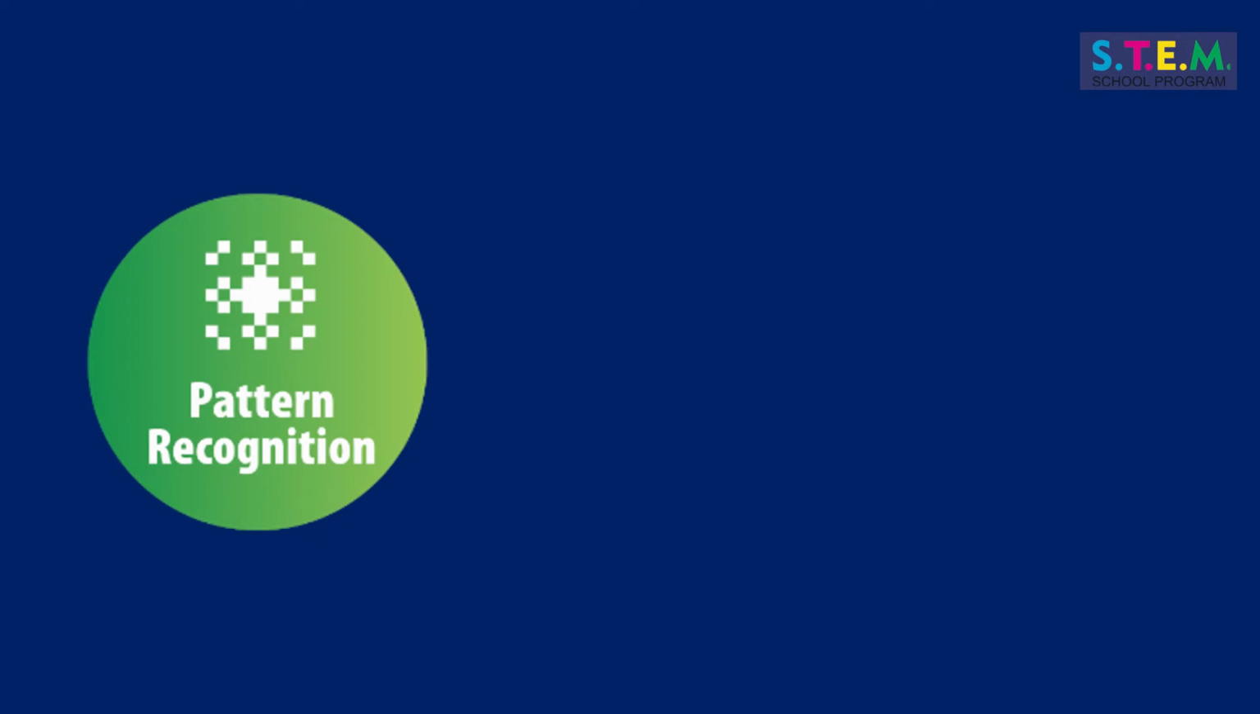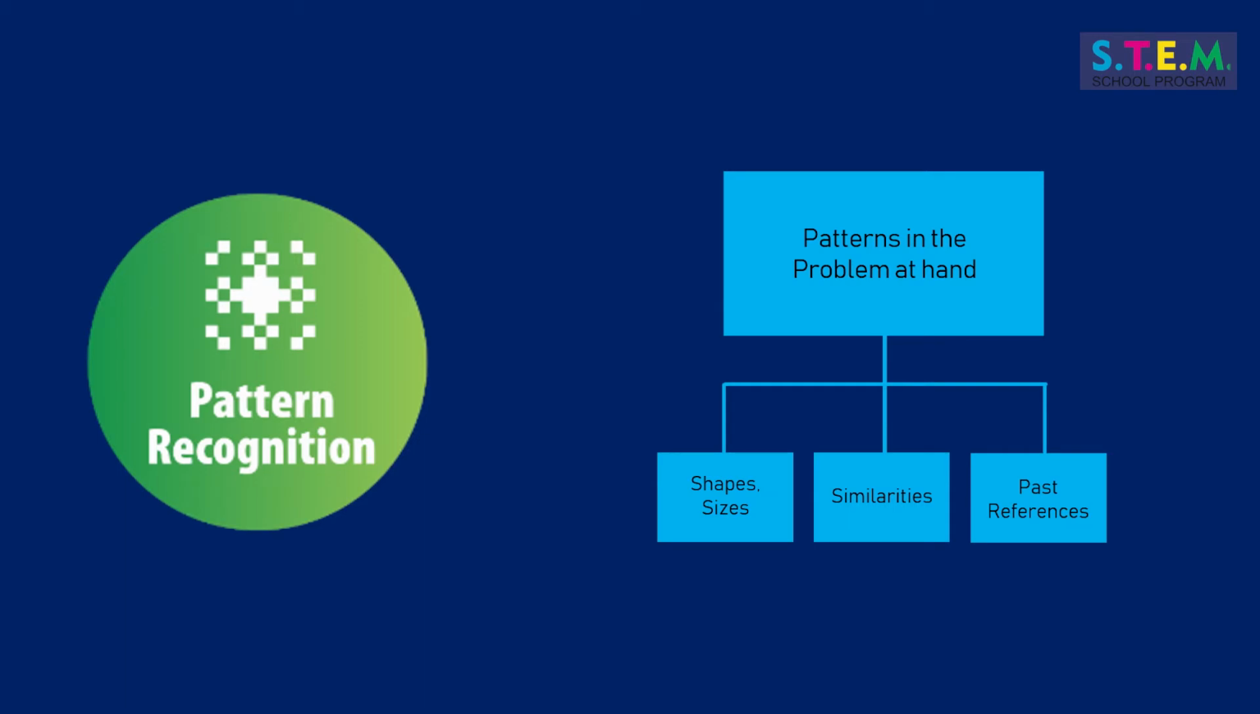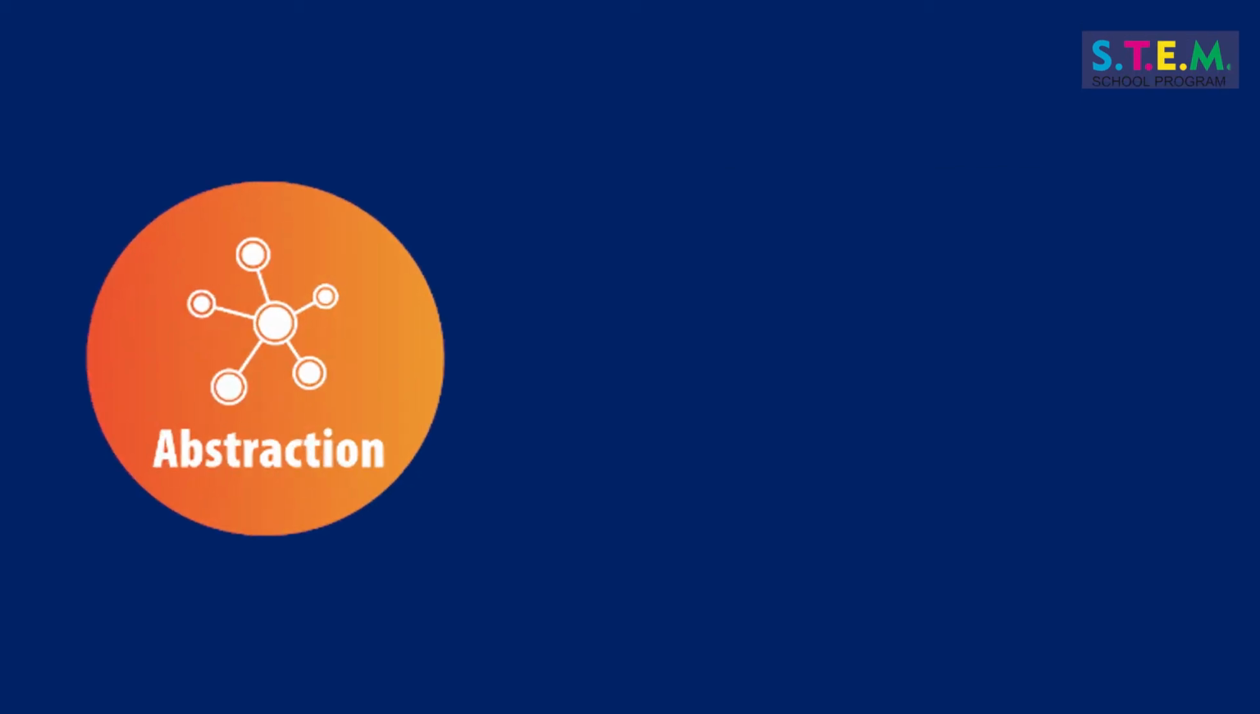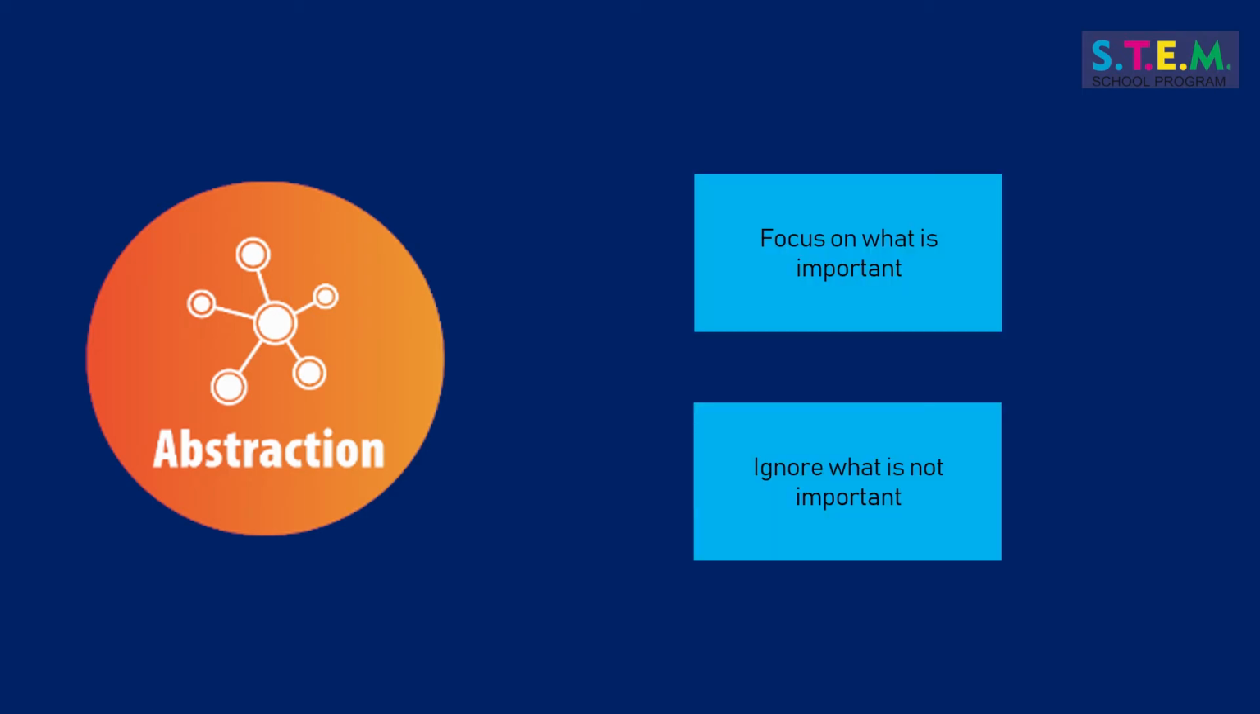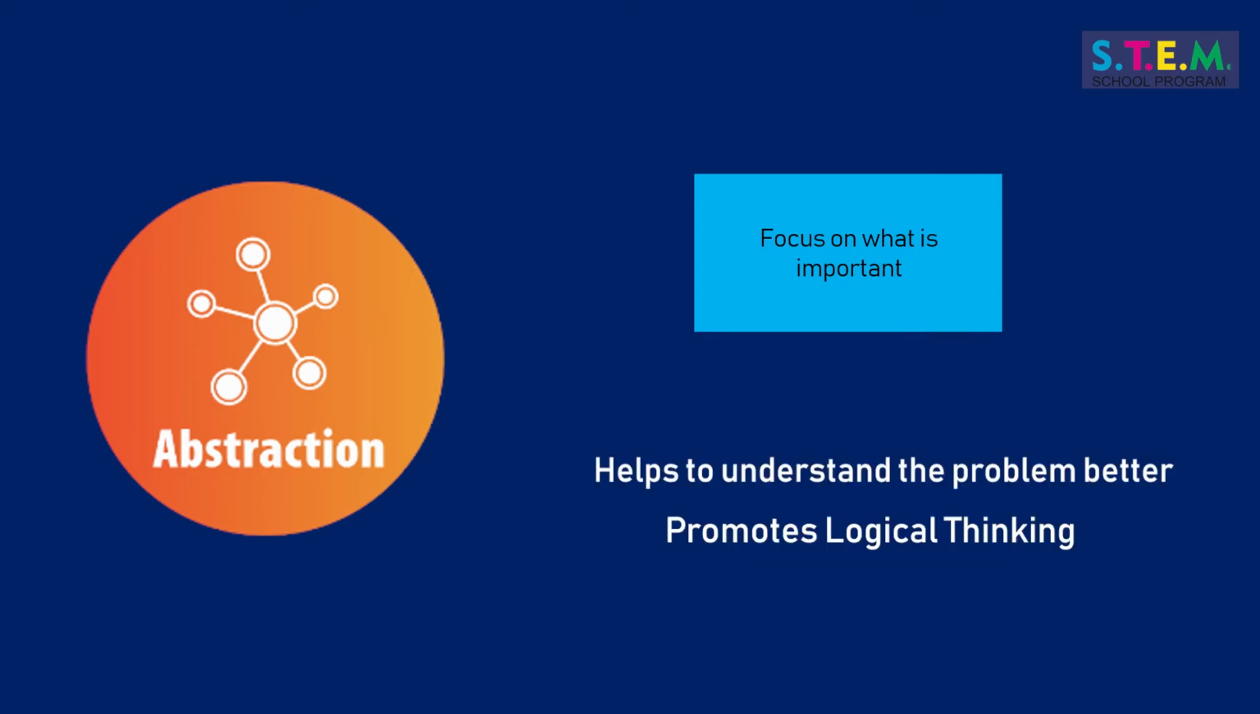Next concept is pattern recognition. However new or difficult a problem is, there are patterns. There can be patterns of shapes, sizes, similarities, and references. When identified, it helps to find a quicker solution. The third key aspect of computational thinking is abstraction. Learners focus on what's very important while ignoring what's not so important. This is an important element of logical thinking. It also gives vital insights into the problem as well as the solution, like deciding on using a particular equation.